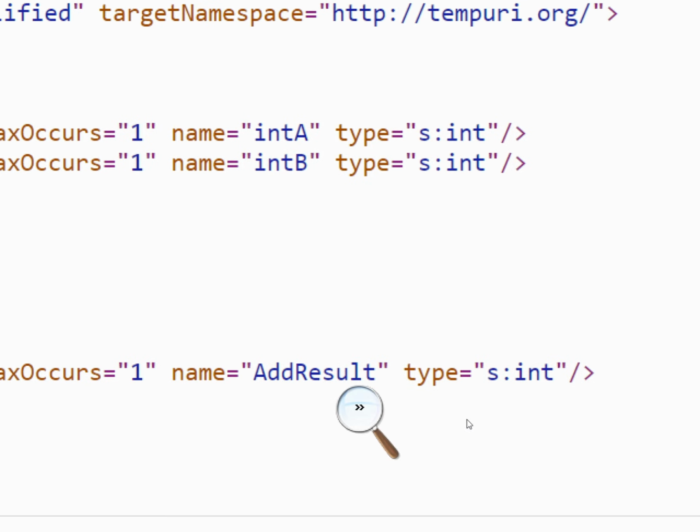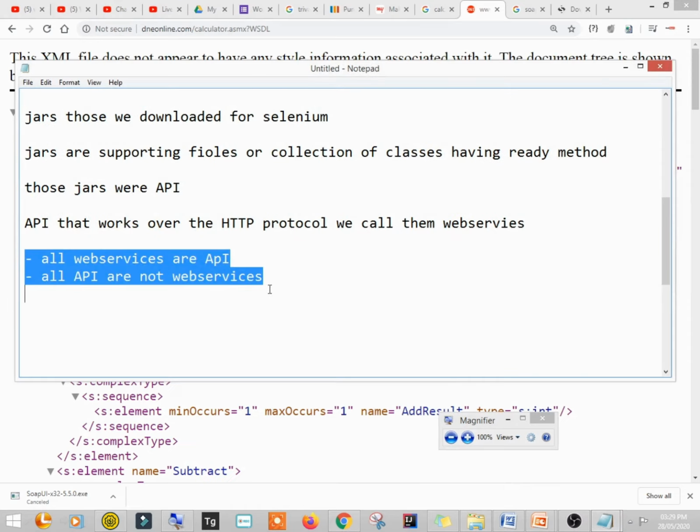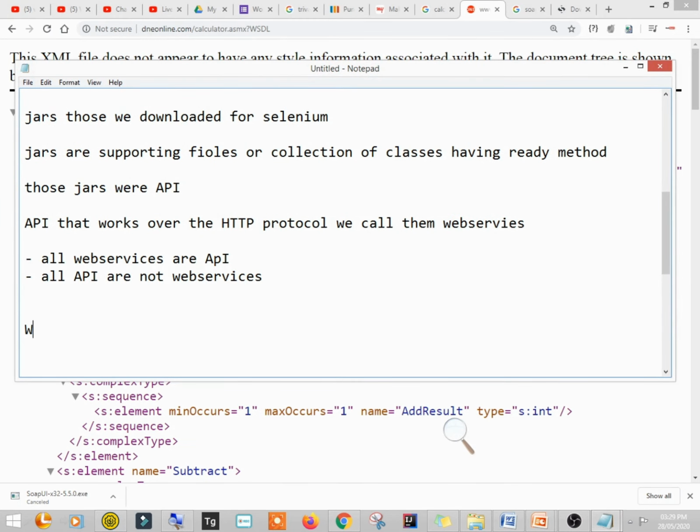Let me write it down for you. The full form of WSDL is web service definition description language.